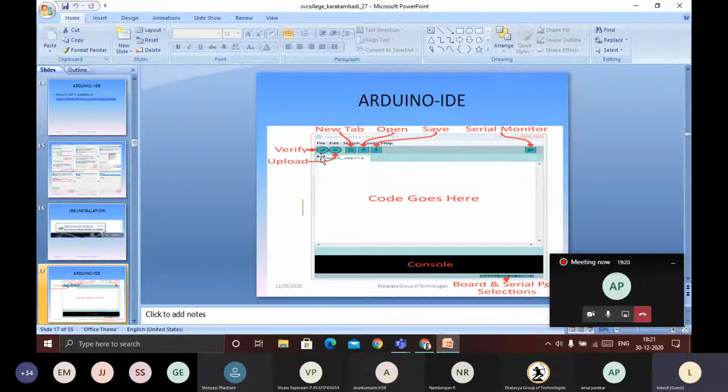So upon this button, it will look like a tick mark. If you press this one, whatever code you have written here will compile, and if there are any errors, it will show them in the console. This is called the console, where the errors or the status of the program will be given. If there are no errors, the console will also give the status: yes, the program is compiled successfully. So this is the use of the console.